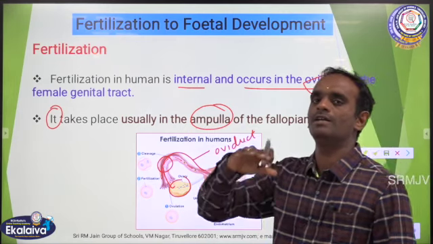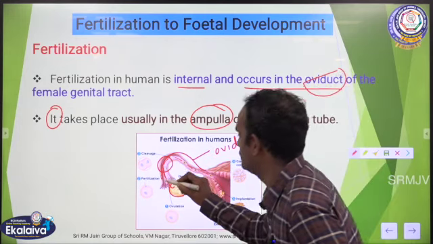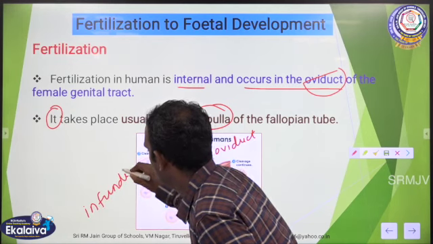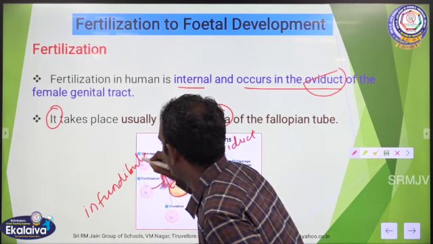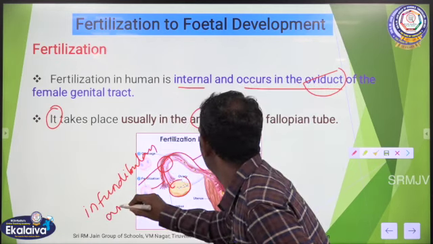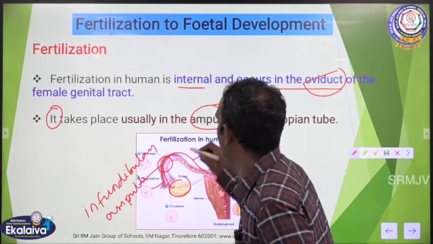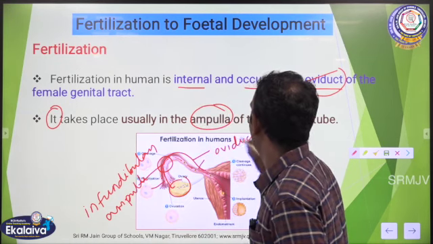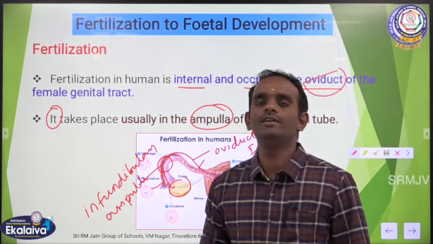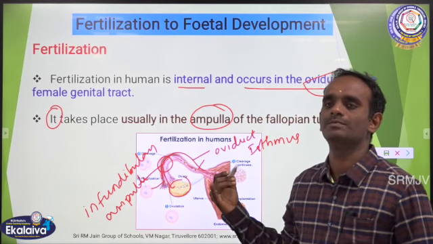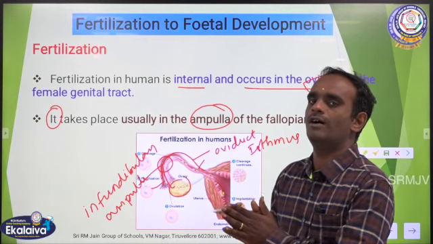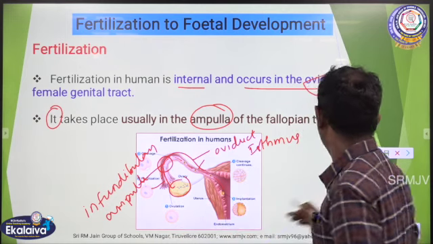So, there are three different parts of the fallopian tube. The first one here is called the infundibulum, followed by this part called the ampulla, and this part is called the isthmus. So the infundibulum, ampulla and isthmus, these three make up the fallopian tube. This is the site of fertilization. Clear, children?